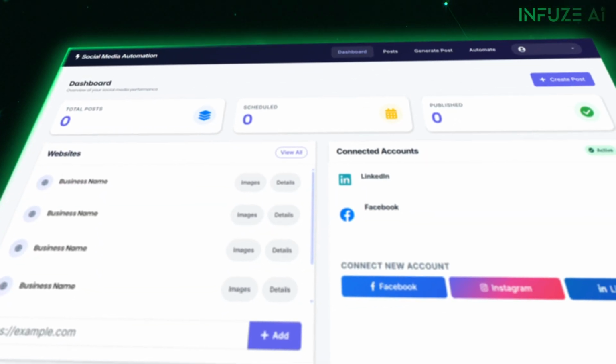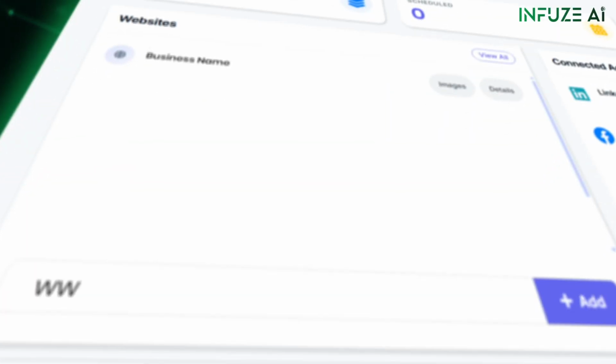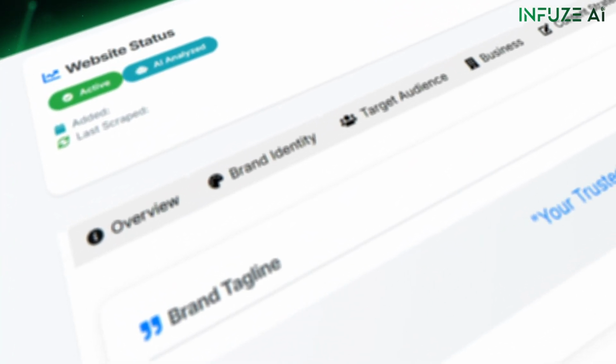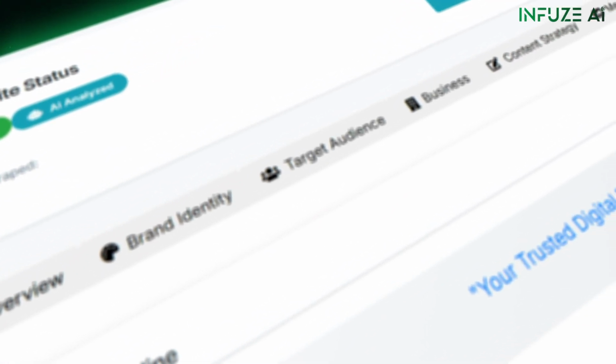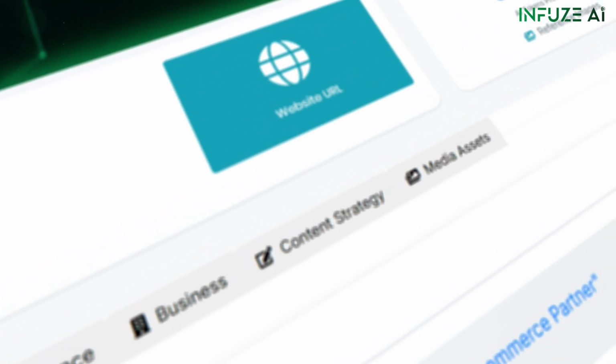Introducing the Social Media Automator by Infuse AI, the tool designed to free up your time so you can focus on the big picture. Getting started is effortless. Just enter your website URL. Our bot instantly analyzes your digital footprint, learning your brand colors, voice, tone, and goals. It understands your business instantly.